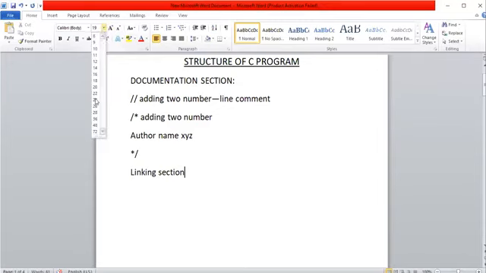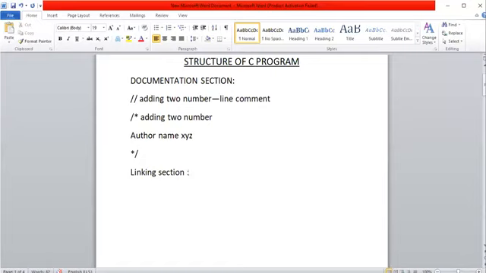This link section is used for linking all the predefined functions. Generally in a C program, we use input output functions like printf, scanf, and other mathematical functions like square root and power. While developing the language, the developers included some predefined functions. We can directly use those predefined functions, but we have to include where that particular predefined function is available. So by using the linking section, we can link that.